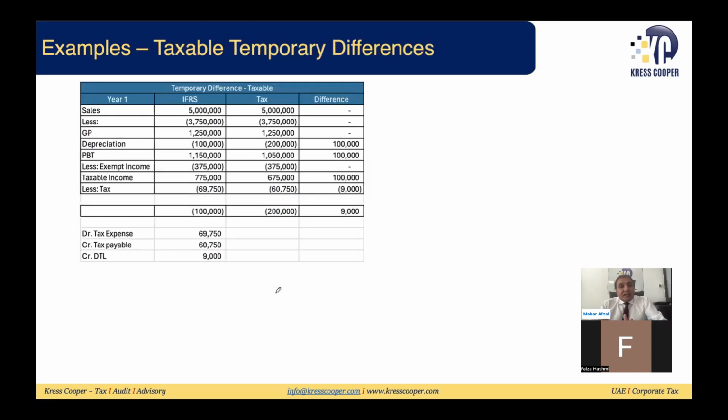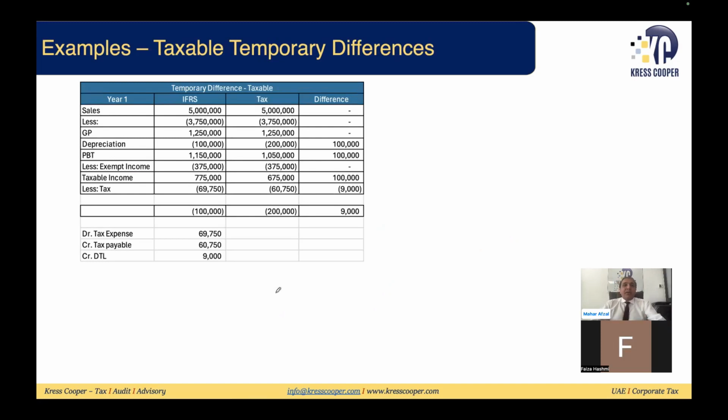Just look into this. These are the temporary differences, the taxable temporary differences. We have already discussed that taxable temporary differences mean your current period taxable profit will be lower as compared to your future taxable profits. So your current period taxable profits will be lower.